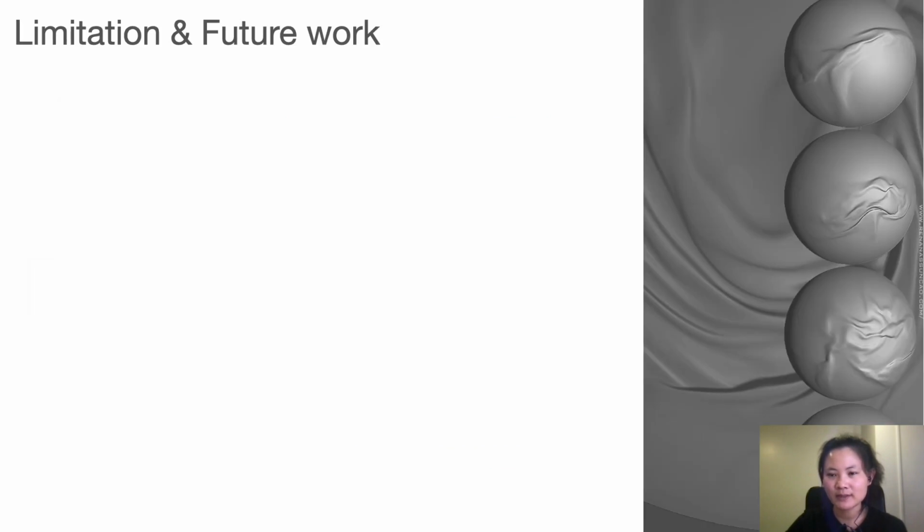Our method shows impressive generalization capability, but it still has several limitations and it triggers some future works. Here, we list 3 of them. First of all, in order to generalize a detail enhancement network across different materials, we provide the material parameters as input. Hence, at runtime, the network can be tested only on material types that have been seen during training. Generalizing our method to unseen materials, for example, by learning an implicit material basis, is an interesting future direction.